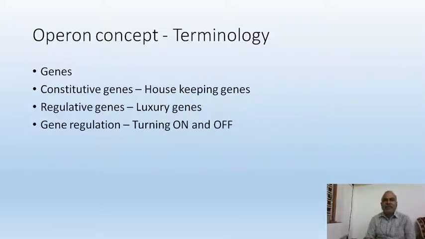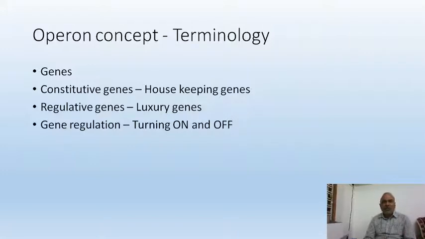By the experiments of scientists, it is proved that DNA is the genetic material in all animals and all plants, in most of the bacteria, and in some of the viruses. But in some other viruses, RNA is the genetic material. It was discovered later. How the genes in DNA got regulated, the regulatory mechanism of DNA, was explained by a concept. That concept is known as the operon concept.